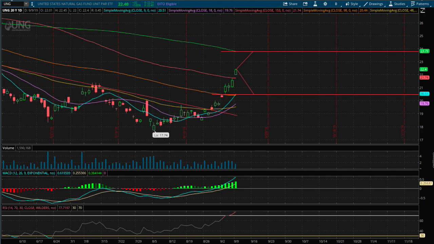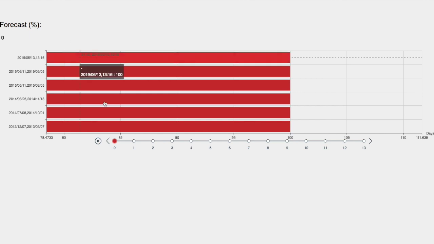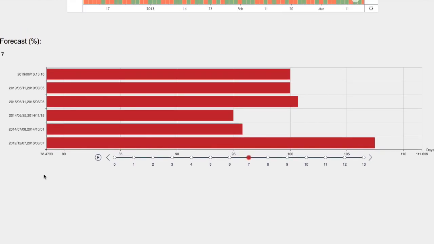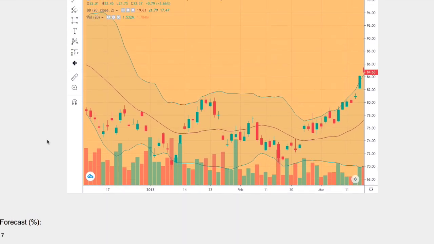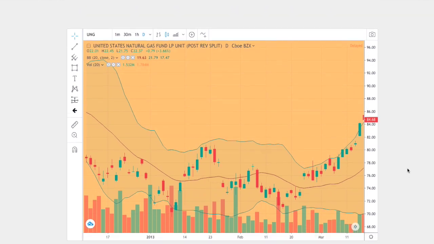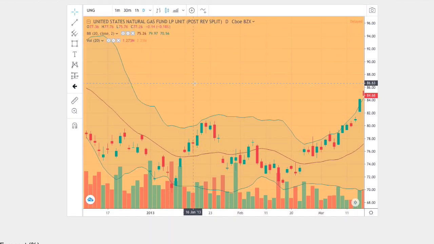So let's head to the forecast model. On here, I'll go day by day where natural gas will head to in the next coming days. So we have 1 day out, 2 days out, 3 days out, 4 days out, 5 days out, 6 days out, and 7 days out. Which of these forecast models should we focus on? Ideally, the model that is the best match to the current trend. We have the current trend right here, and this trend right here is the best match to the current trend, and this trend dates back to, I would say, December 7th, 2012 to March 7th, 2013.